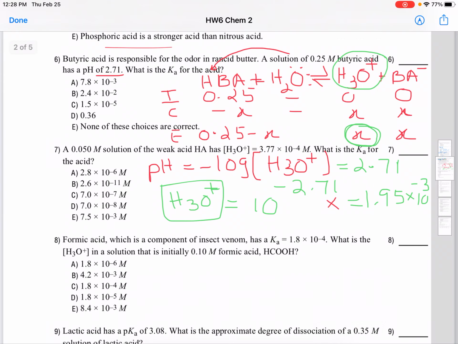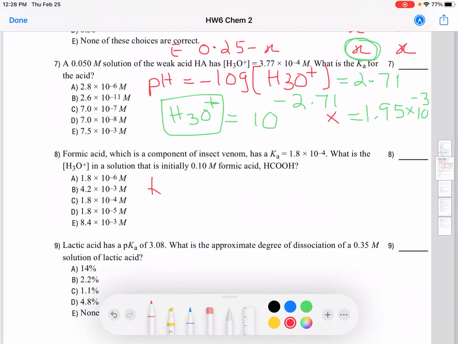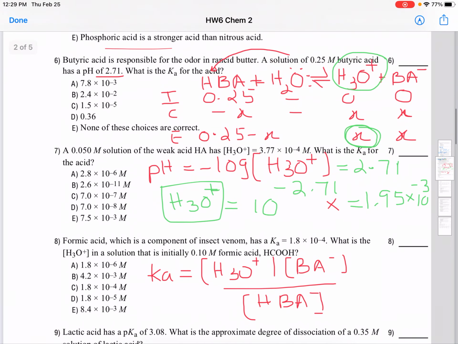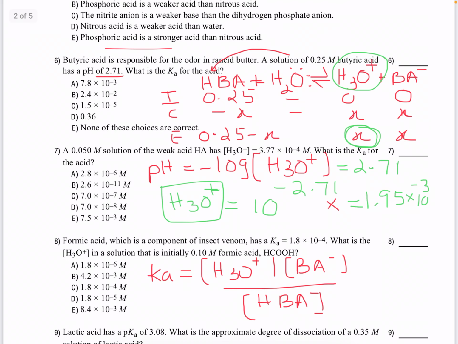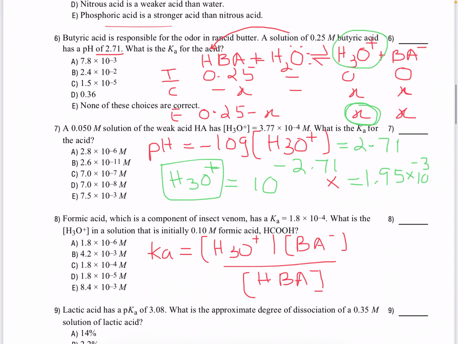Now we want to find out Ka. So your Ka is going to be H3O plus times BA minus over HBA, right? So this is what I did. Your hydronium ions times BA minus over HBA, okay? And here we are going to make an assumption.